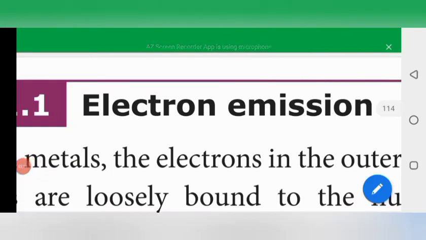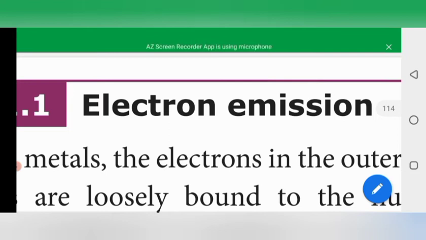First topic, electron emission. The electrons present in the metals, in the outermost shells, are loosely bound to the nucleus.